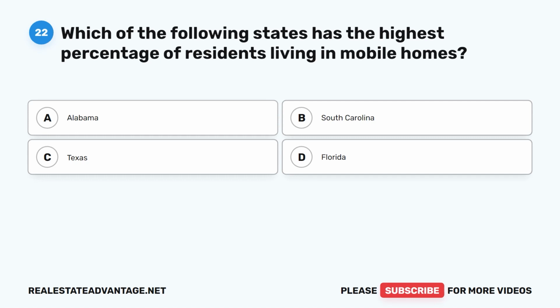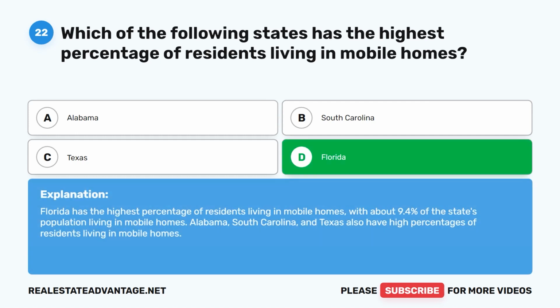Which of the following states has the highest percentage of residents living in mobile homes? A. Alabama. B. South Carolina. C. Texas. D. Florida. The correct answer is D. Florida. Florida has the highest percentage of residents living in mobile homes, with about 9.4% of the state's population living in mobile homes. Alabama, South Carolina, and Texas also have high percentages of residents living in mobile homes.